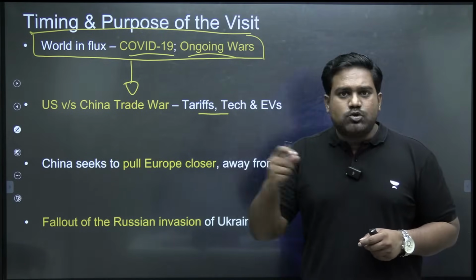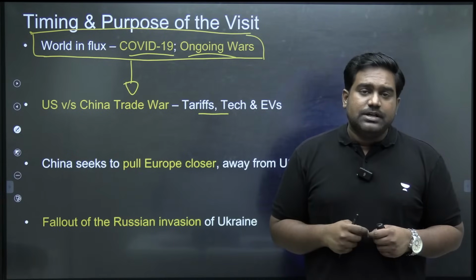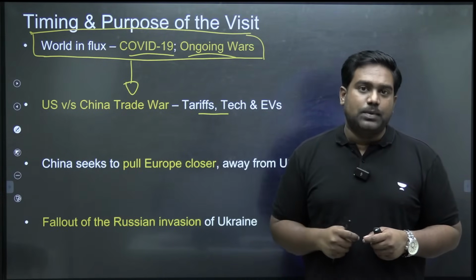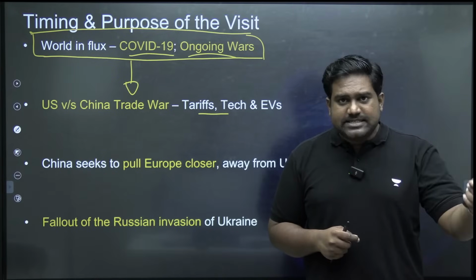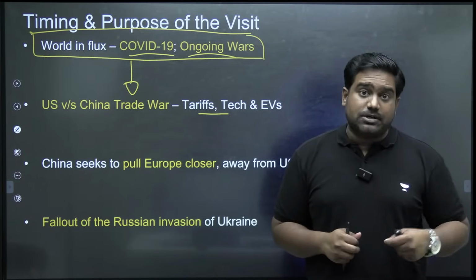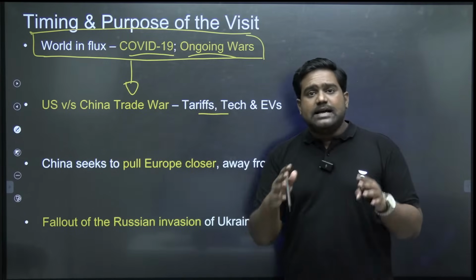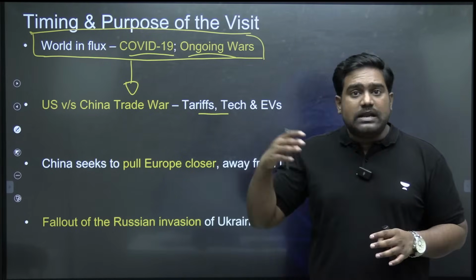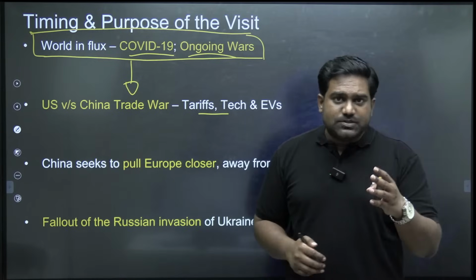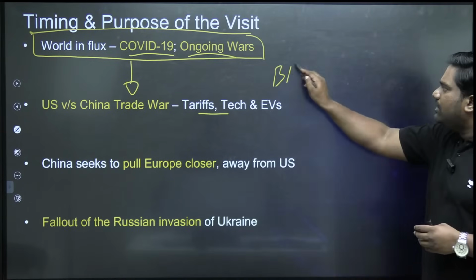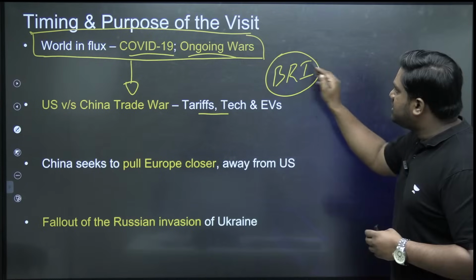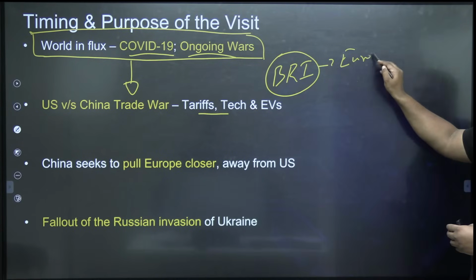China wants access to raw materials and resources. China wants to set up factories around the world. China wants to set up advanced, critical infrastructure around the world, and especially with Europe. Through its Belt and Road Initiative, China has very ambitious plans to connect with Europe.